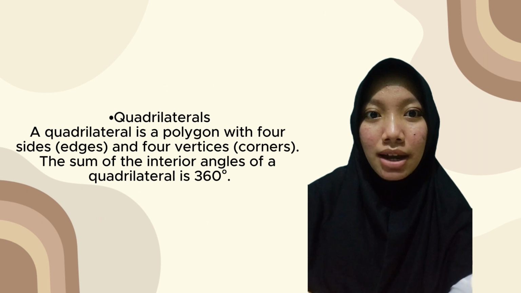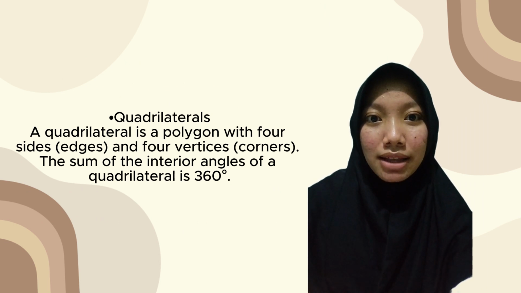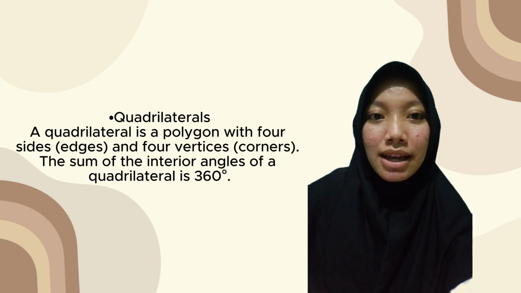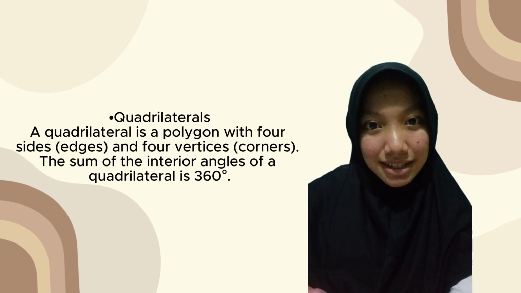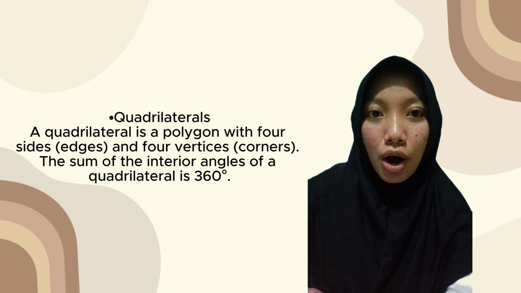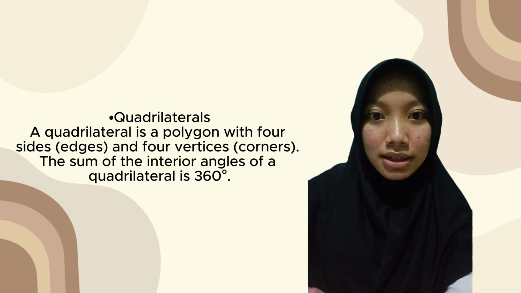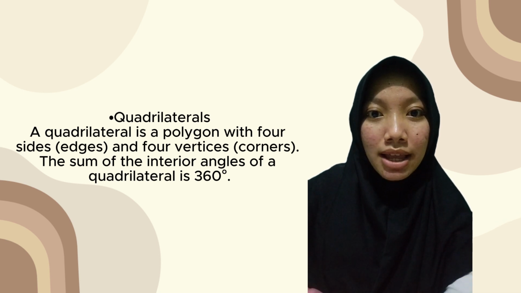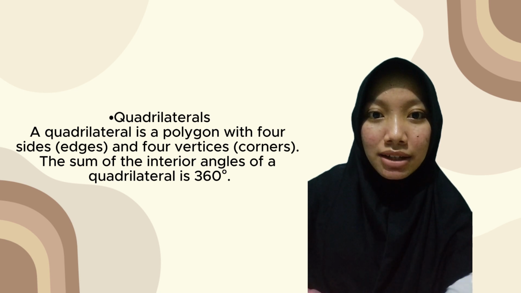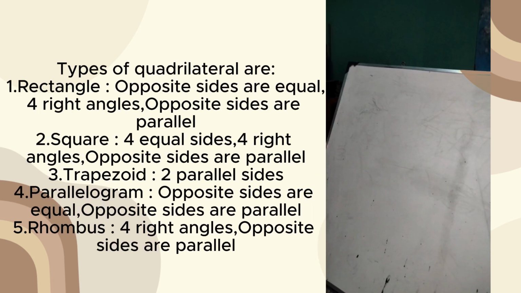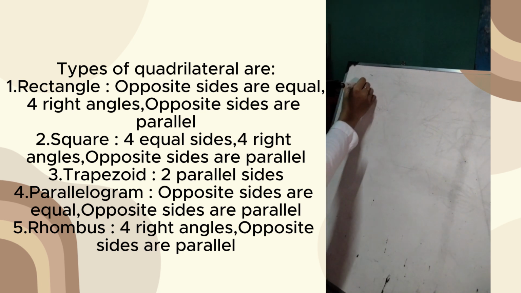Next, quadrilaterals. A quadrilateral is a polygon with four sides and four vertices. The sum of the interior angles of a quadrilateral is 360 degrees. Types of quadrilaterals are: 1.